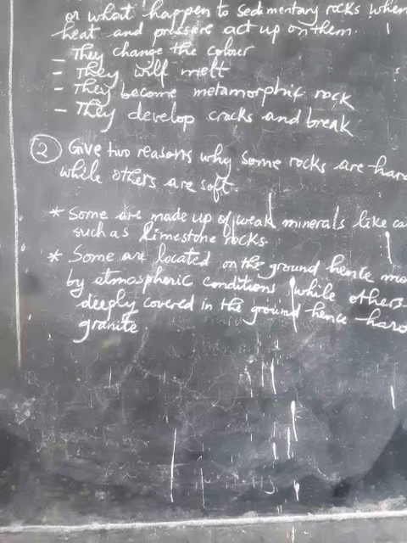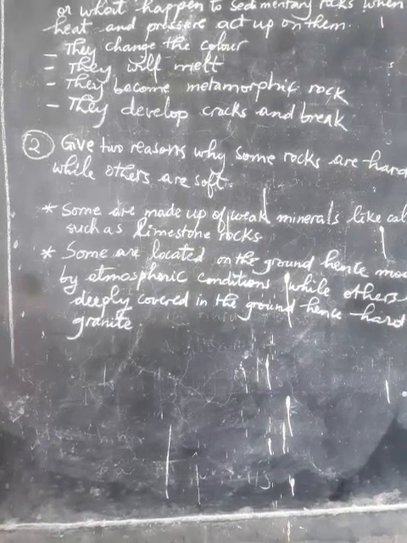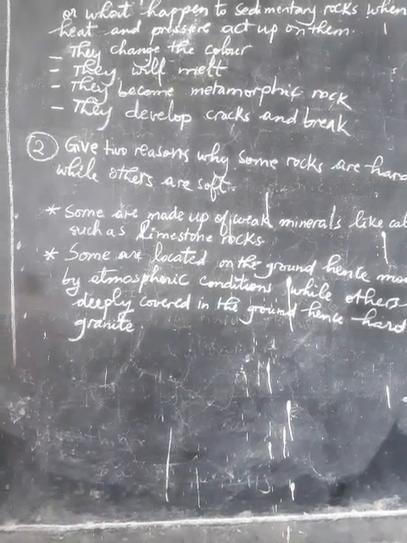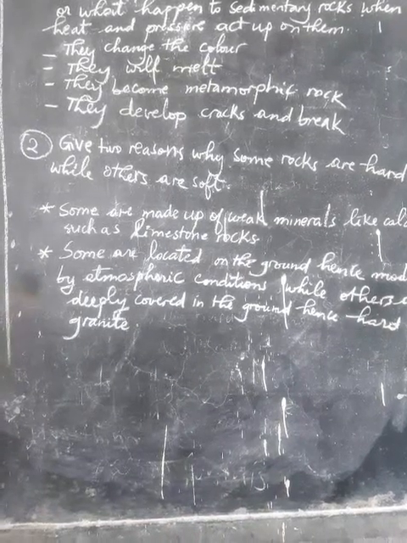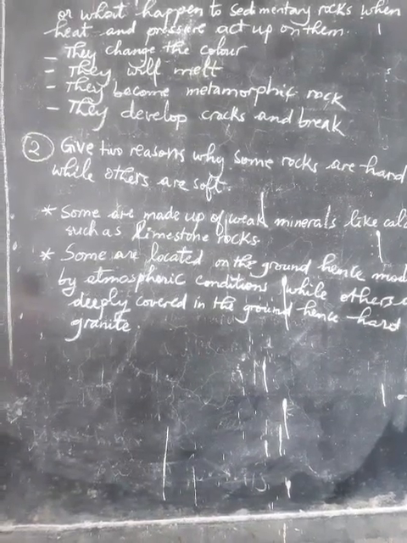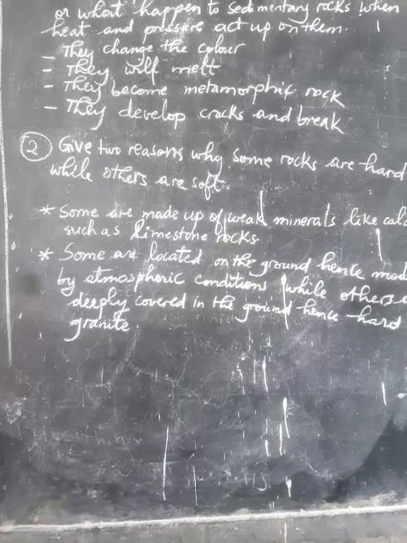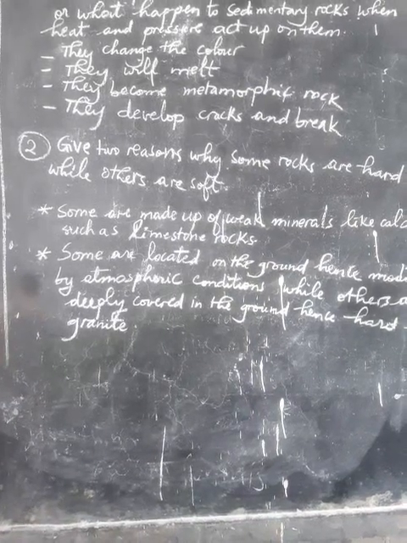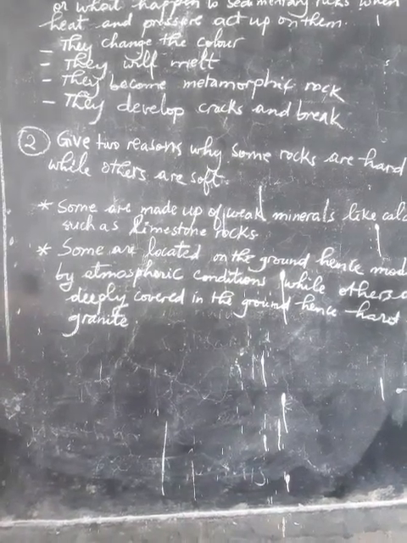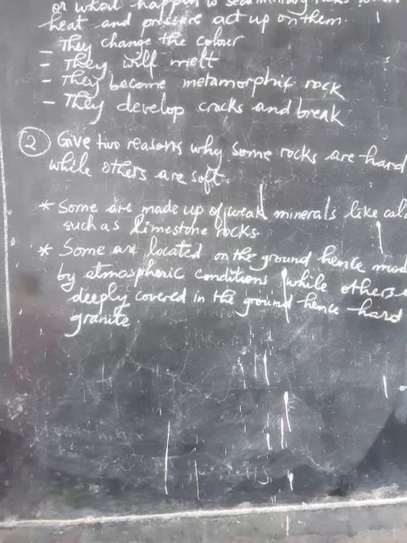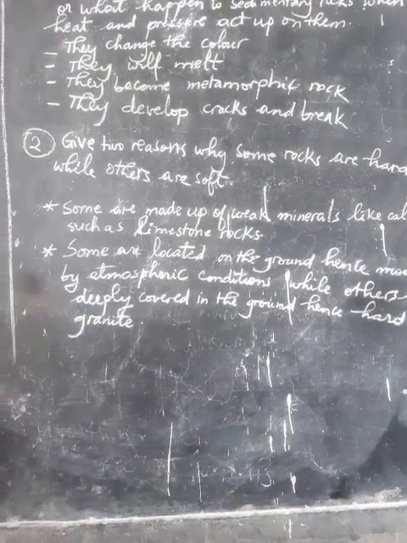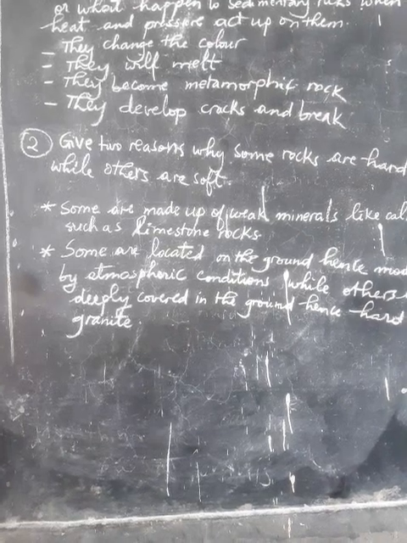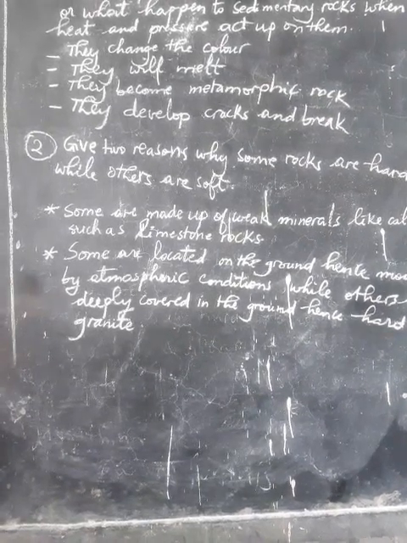So those are the 2 main points on why some rocks are very soft while others are hard. Some rocks are made up of weak minerals like calcium, such as limestone rock, therefore they tend to become soft. And some rocks are located on the ground, hence modified by weather or atmospheric conditions, while others are deeply covered in the ground, hence hard. For example, you have granites.